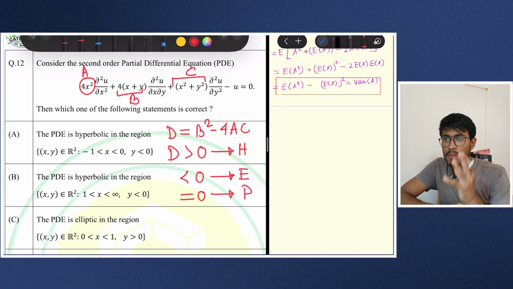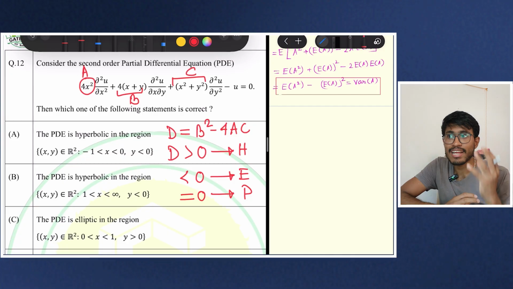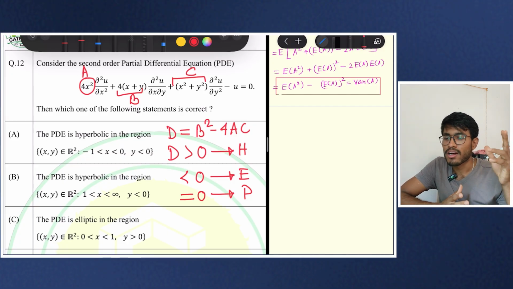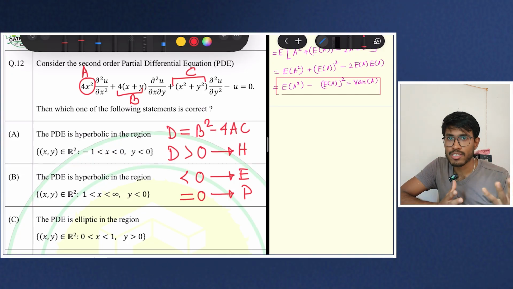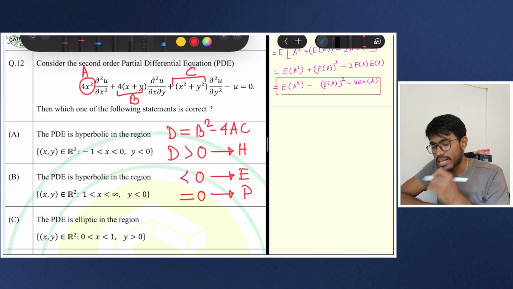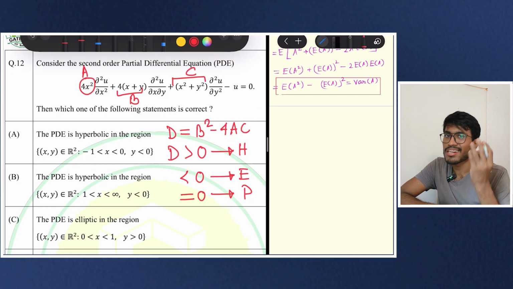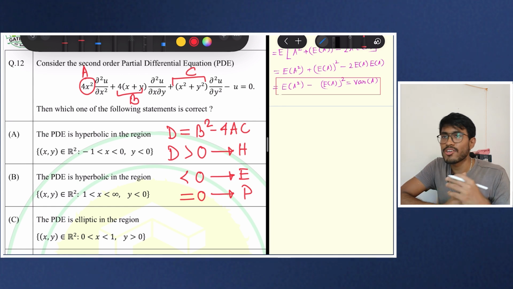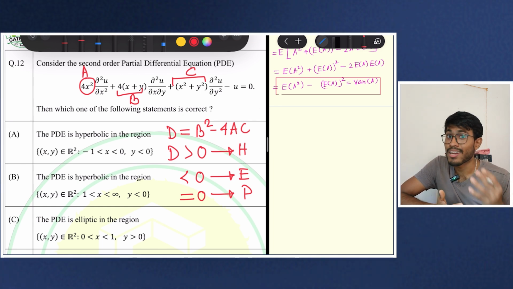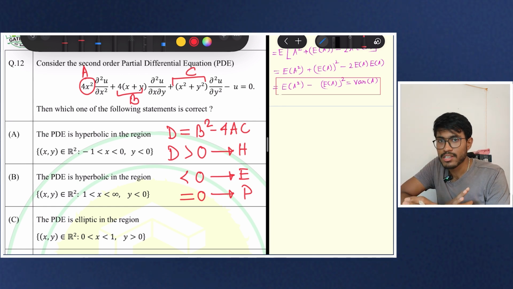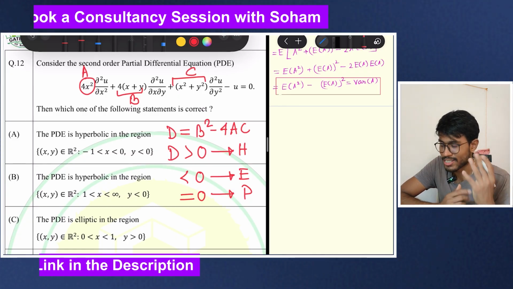Out of parabola, ellipse and hyperbola, the parabola is the most innocent curve. So equal to 0 is a nice thing like a parabola, and greater than 0 is being very hyper, like a hyperbola. These are the tricks for memorizing. You can build your own tricks.